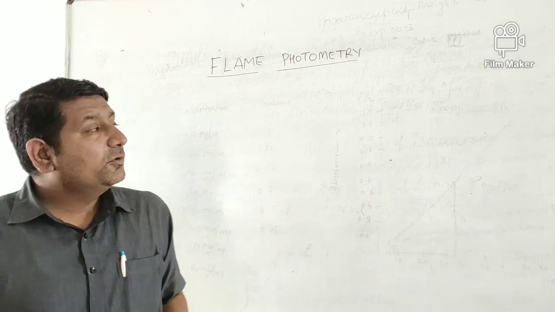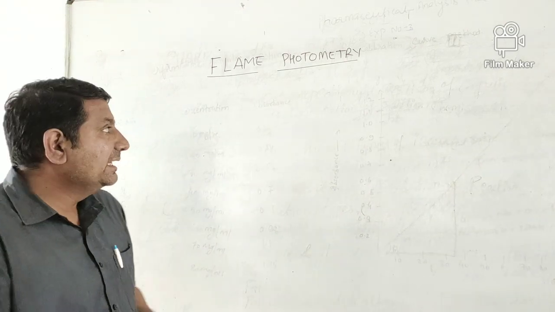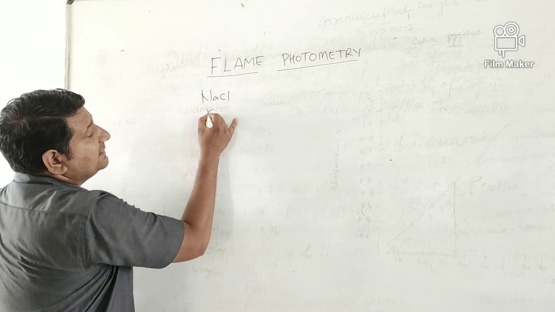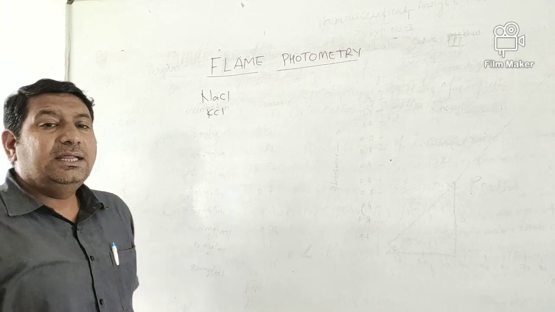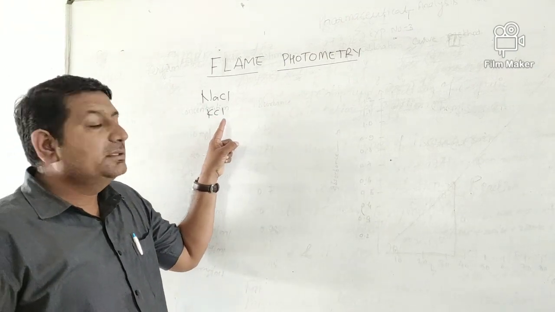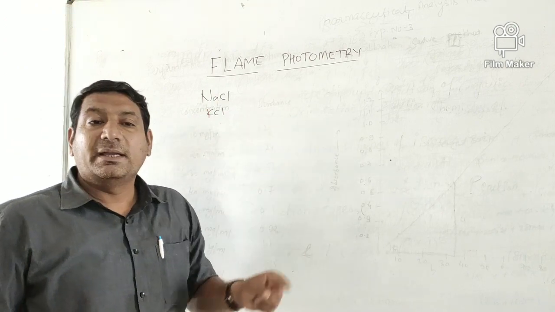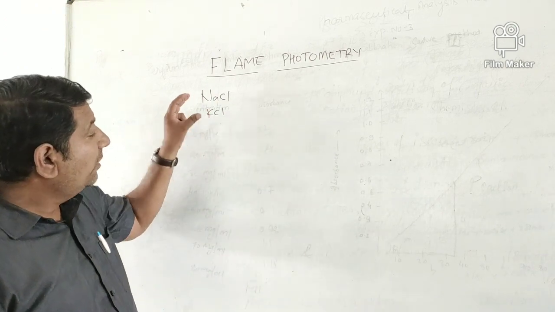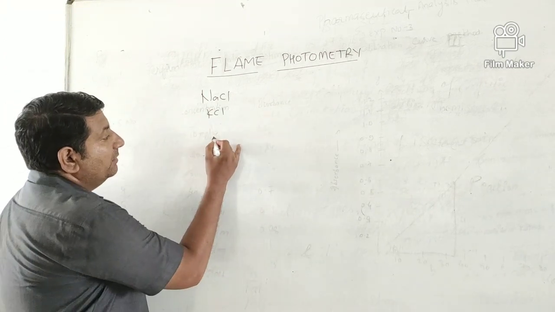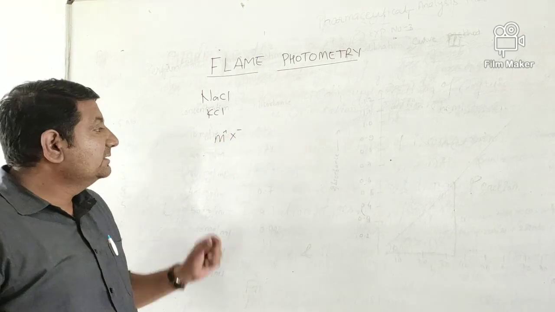Now what happens in flame photometry is that we take some salt, for example NaCl or KCl, or any other salt containing one cation and one anion, specifically salts of sodium, potassium, calcium, lithium, barium and magnesium. What happens exactly is that when we take the salt, for example MX, this is the salt in solution.